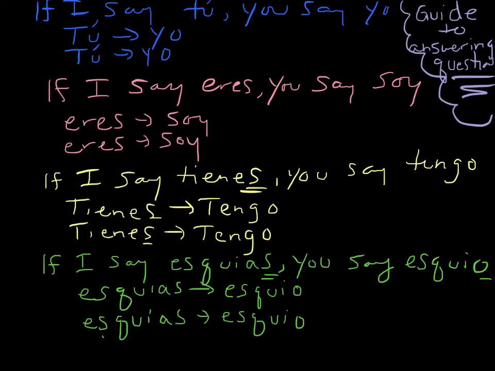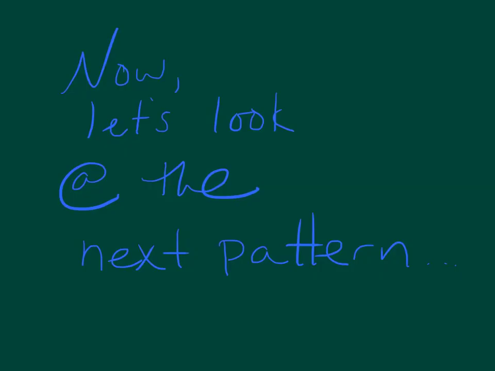Okay, so let's review our little rhyme. Remember, this is a guide to help us answer questions. So these are the things that you say or how you respond when somebody asks a question in this form. So if I say tú, you say yo. Tú, yo, tú, yo. If I say eres, you say soy. Eres, soy, eres, soy. If I say tienes, you say tengo. Tienes, tengo, tienes, tengo. If I say esquías, you say esquío. Esquías, esquío, esquías, esquío.